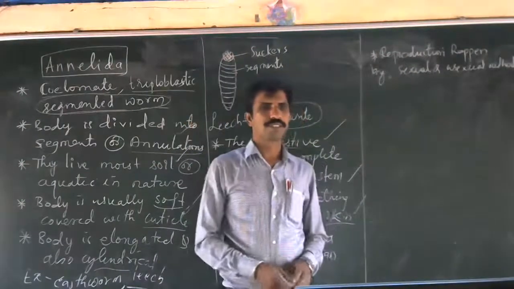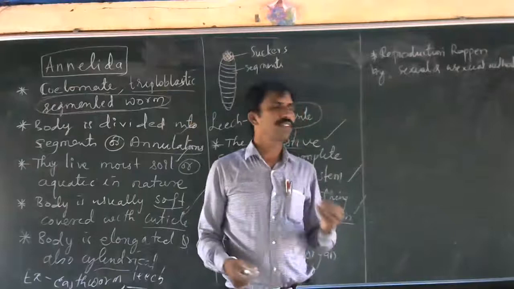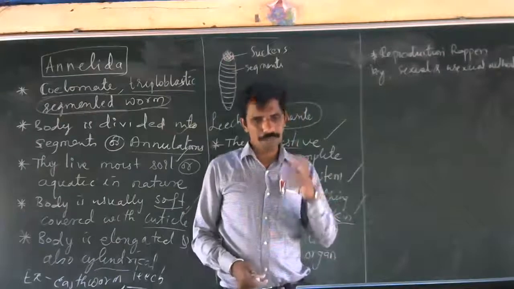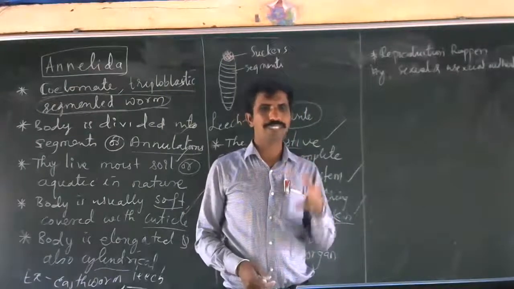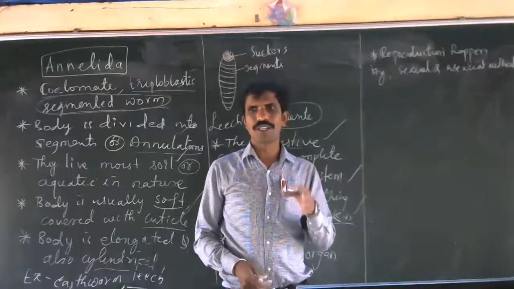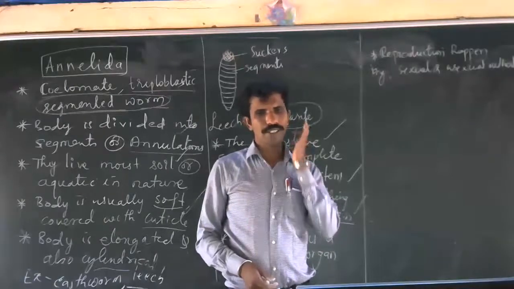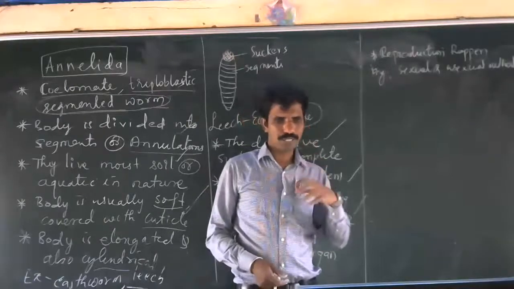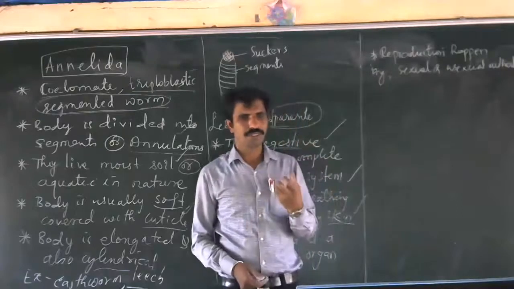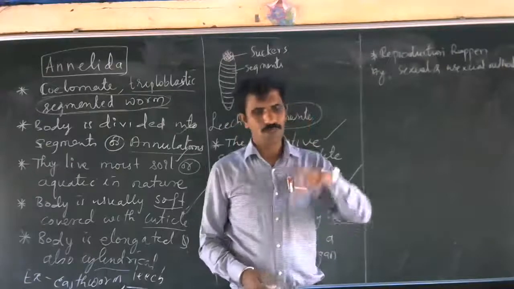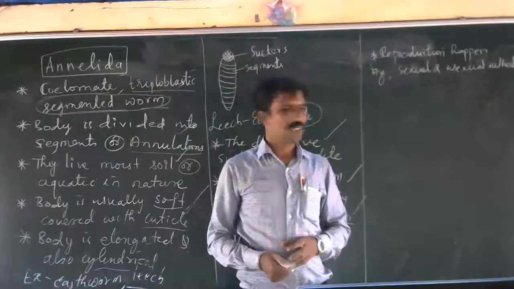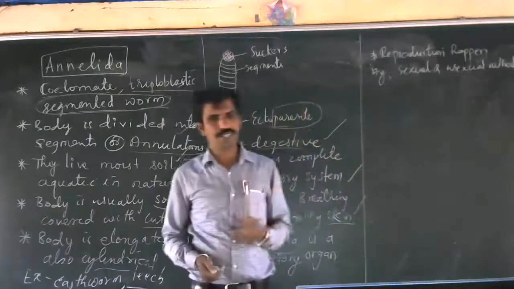Is it clear? See, I told you, some are parasitic. They follow the parasitic mode of nutrition. Some are present inside the soil and they consume the waste material. So like that, the mode of nutrition will be there. And in reproduction, sexual and asexual.